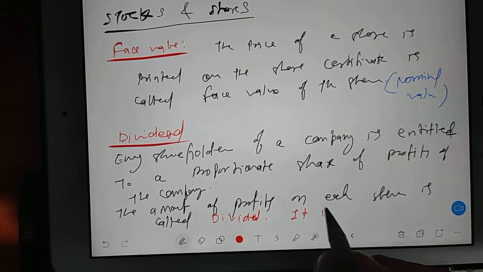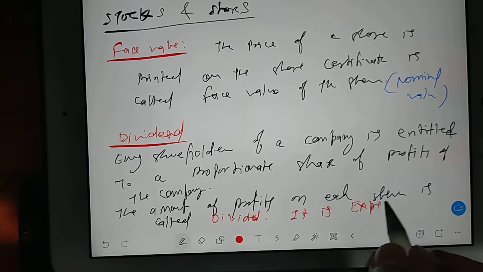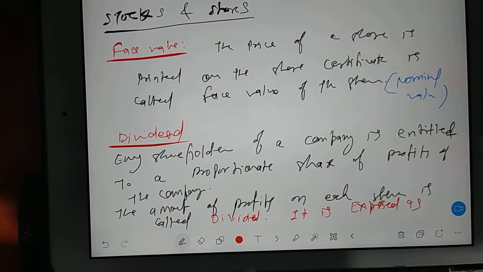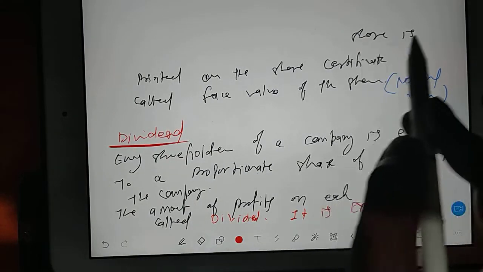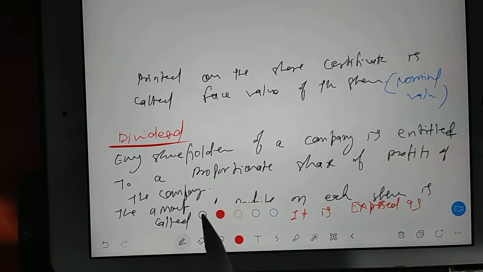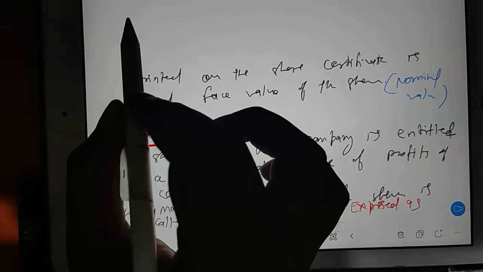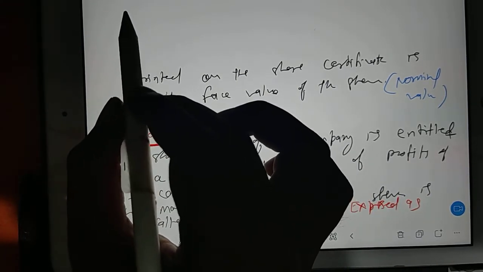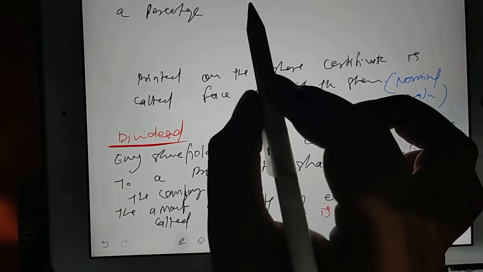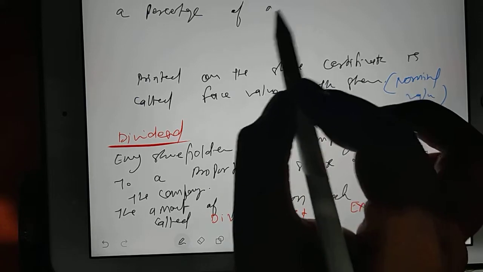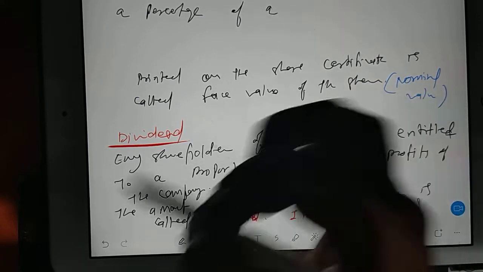It is expressed as a percentage of the face value.